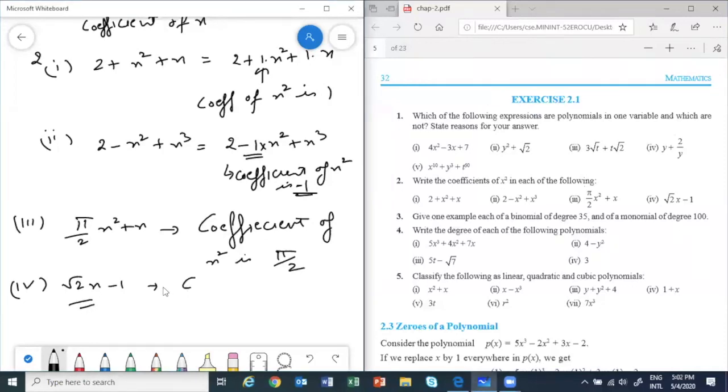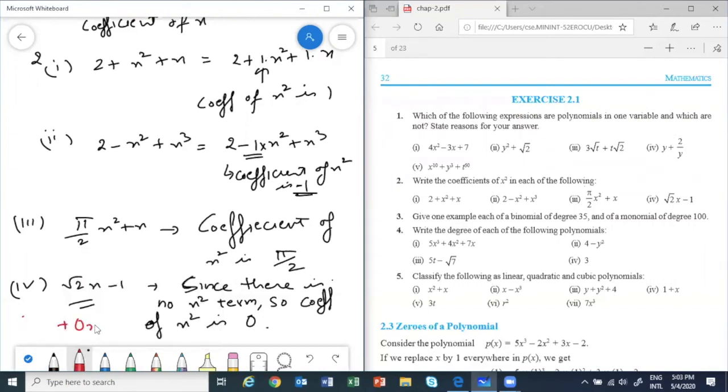Since there is no x square term, the coefficient of x square is 0. The logic is that I can add 0 x square, which we will not do, but that is the logic behind it.